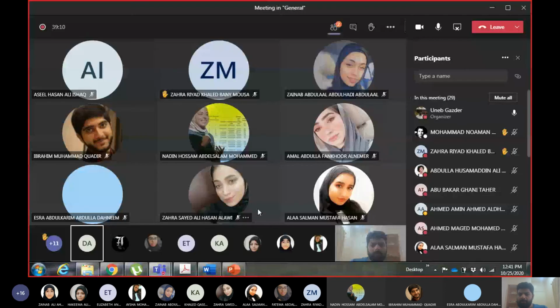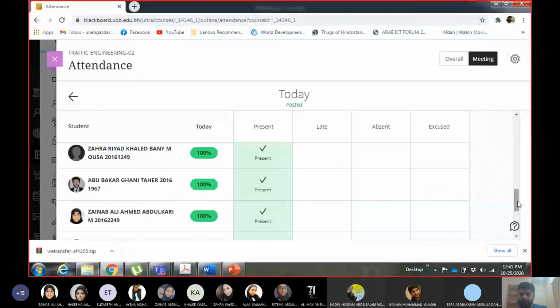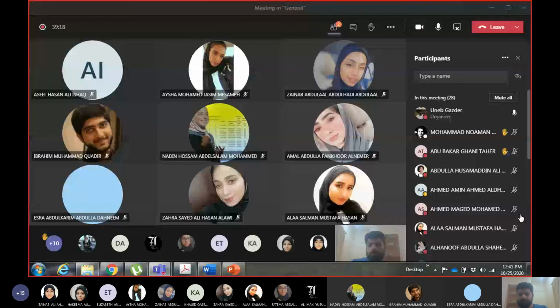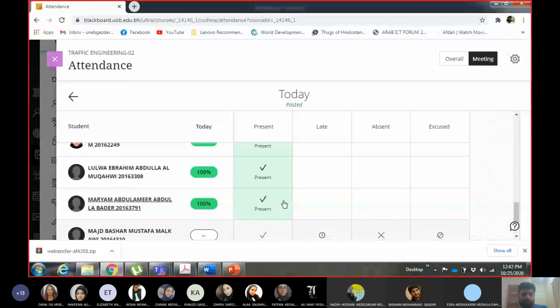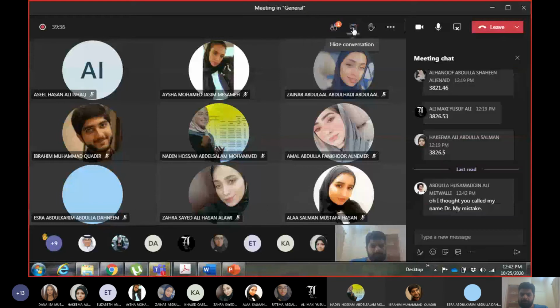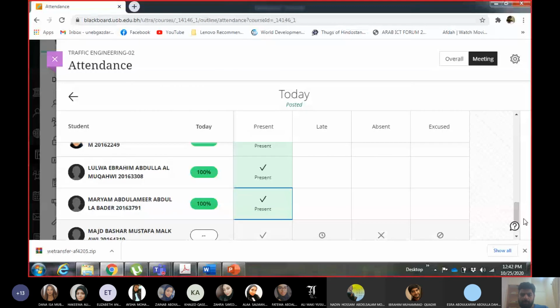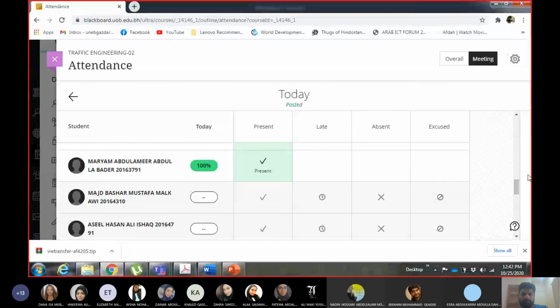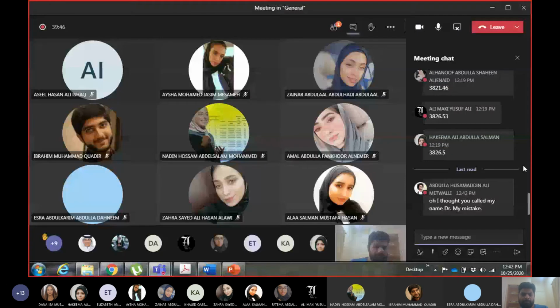Zainab Ali, Mariam Abdul Amir, Majd Bashar, Asil Hassan, Ali Mustafa, Ahmad Khalid.